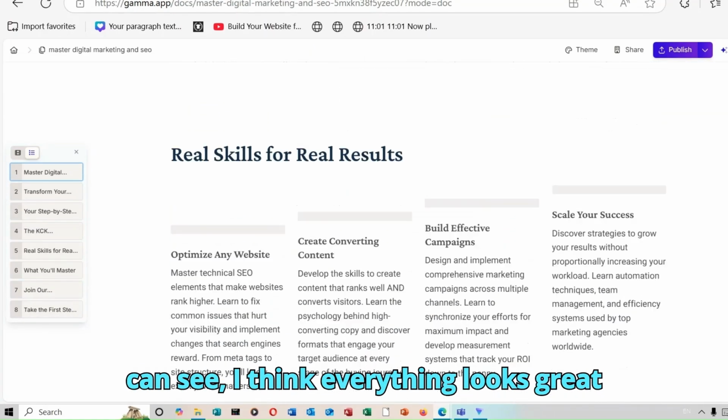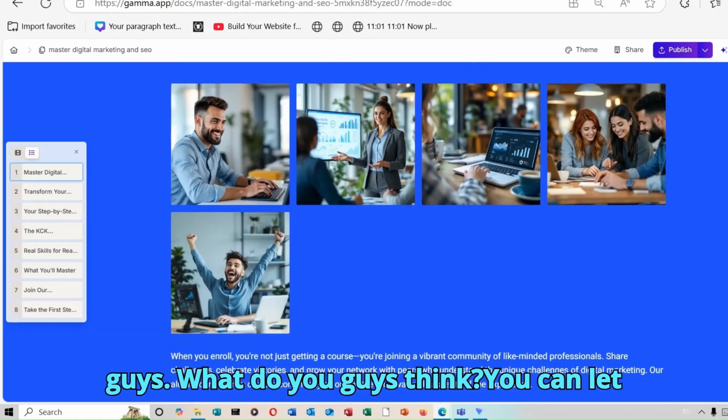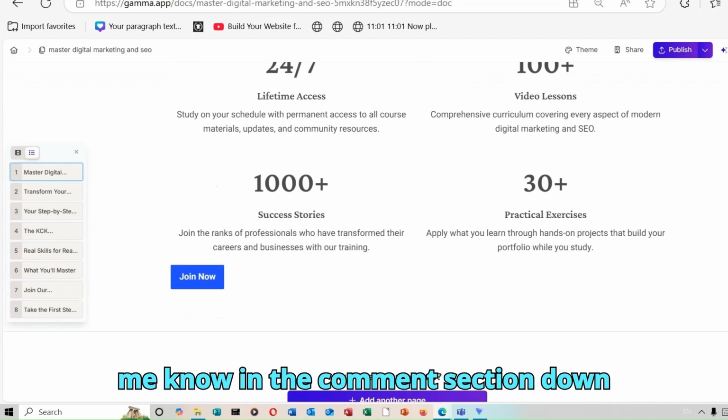Like you can see, I think everything looks great, guys. What do you guys think? You can let me know in the comment section down below.